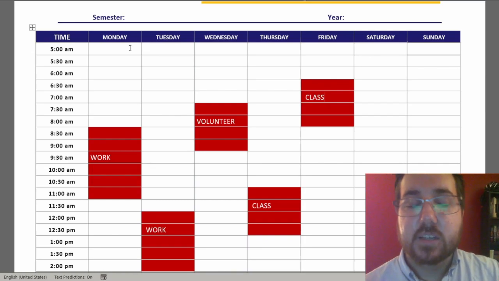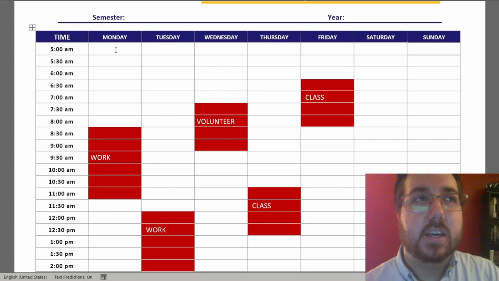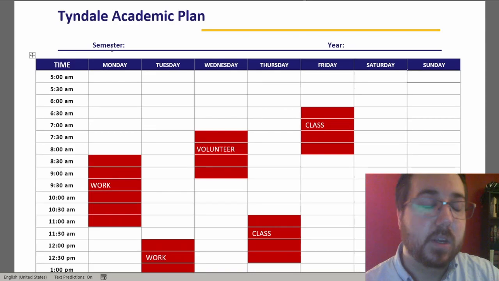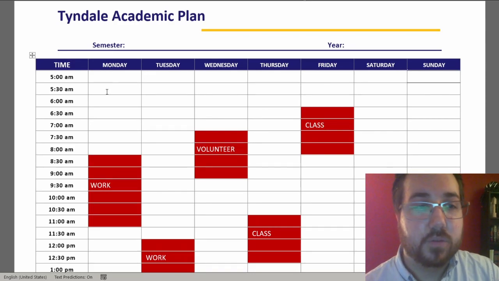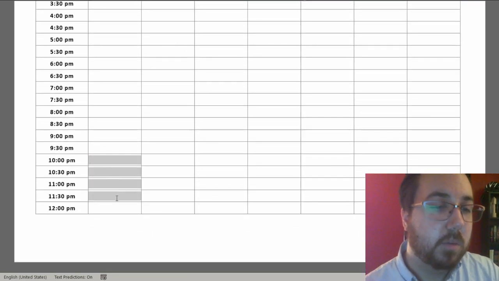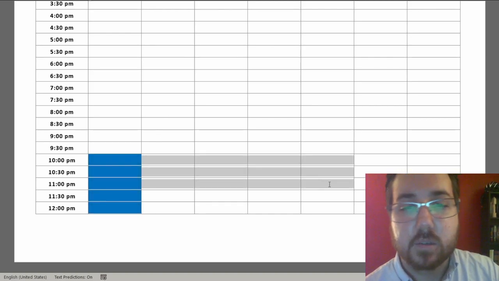So next we're going to take stock of all those things that are important but are still flexible, and I call these your refreshers, because these are things that you need to keep refreshed and energized throughout the day and to be able to function properly. So like your sleep schedule, for example. Let's say that we go to bed at 10 at night, a little bit early, but I'm going to mark that with a different color.